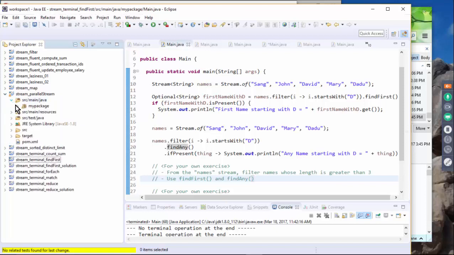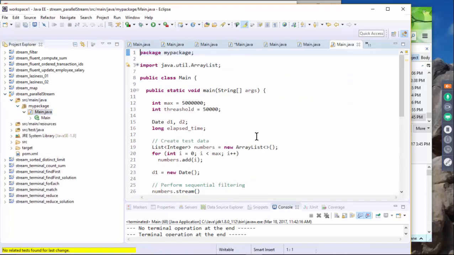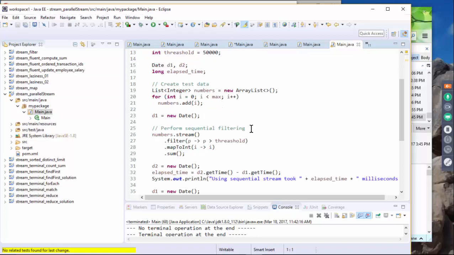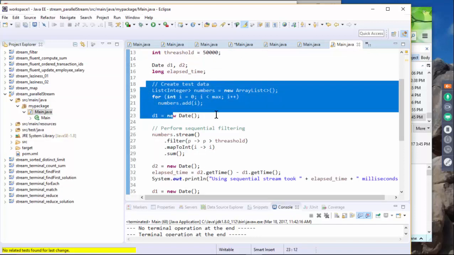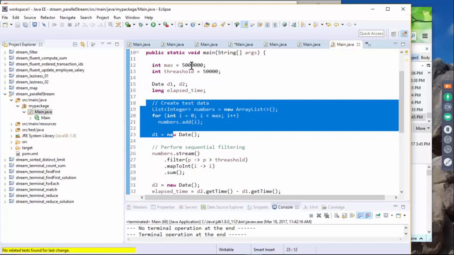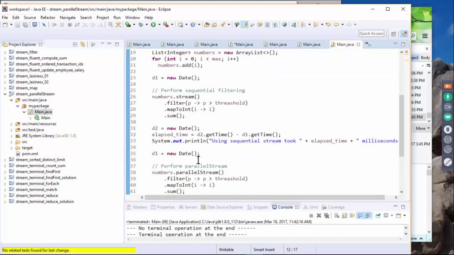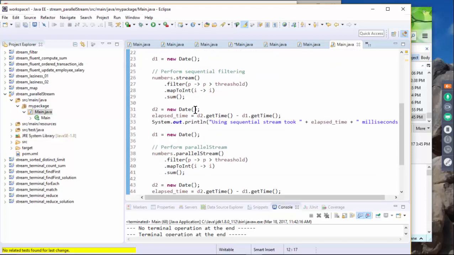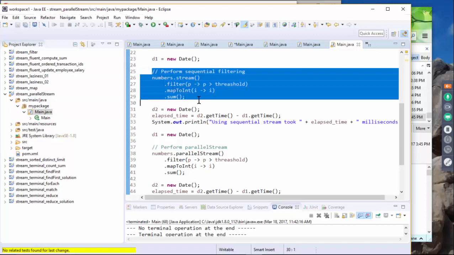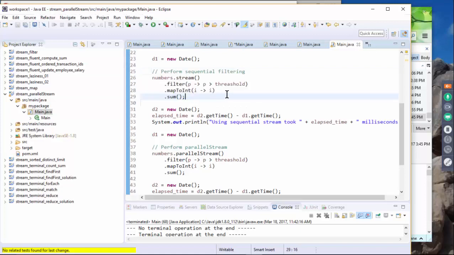So let's take a look at this code. Here, we create test data of 5 million items. And then we measure the performance. Basically this is using sequential filtering.